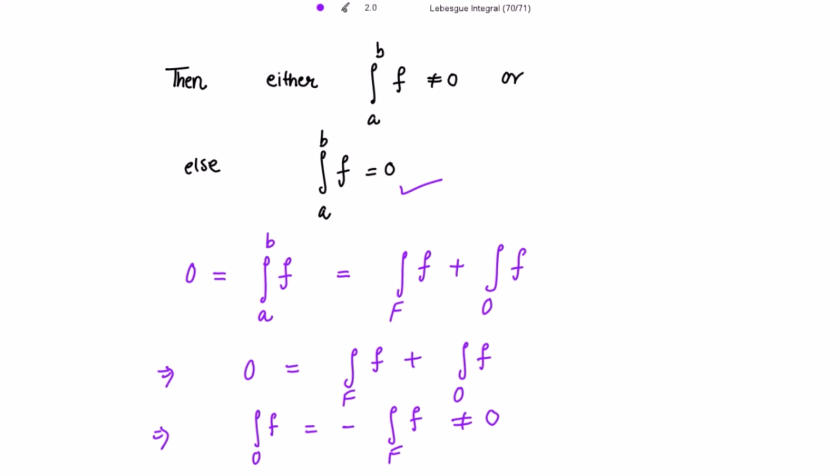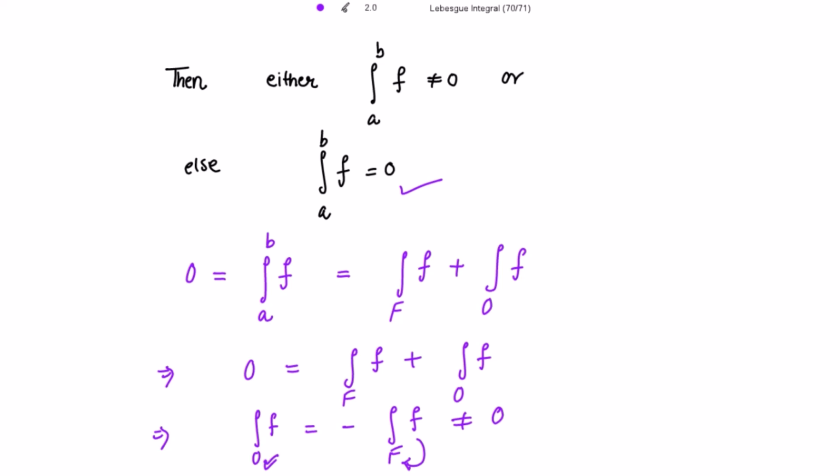Why? Because this is the integration over F, and F is of strictly positive measure, and small f is also positive. We have taken f to be positive on the set E having positive measure. That is why this integration is non-zero. And what is O?